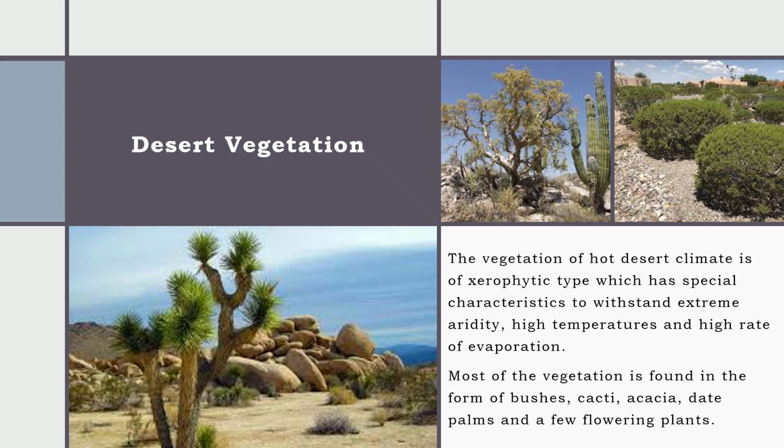The vegetation of hot desert climate is of xerophytic type, which has special characteristics to withstand extreme aridity, high temperatures, and high rate of evaporation. Most of the vegetation is found in the form of bushes, cacti, acacia, date palm, and a few flowering plants.